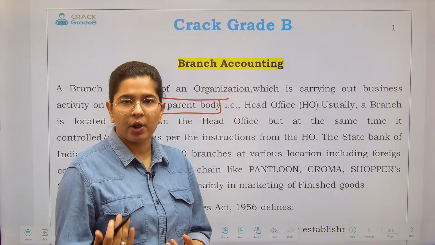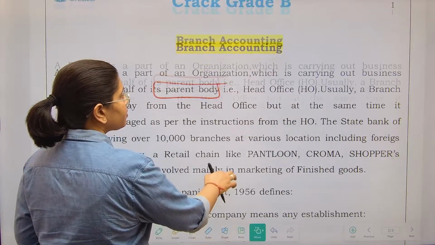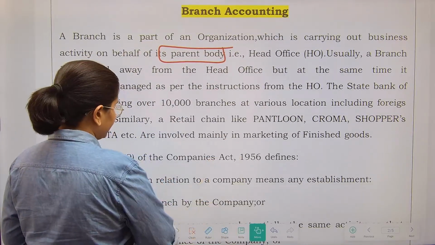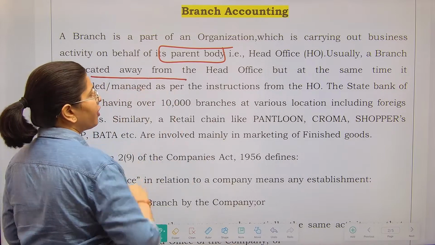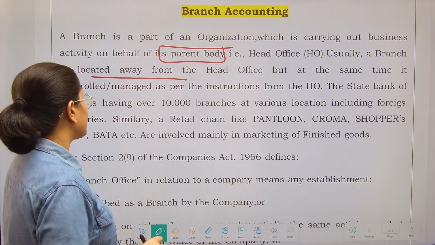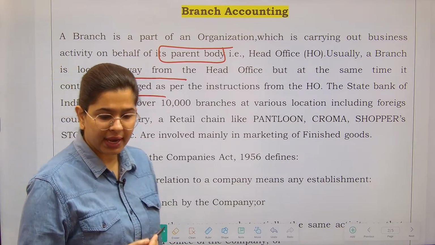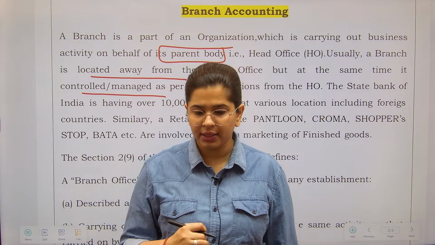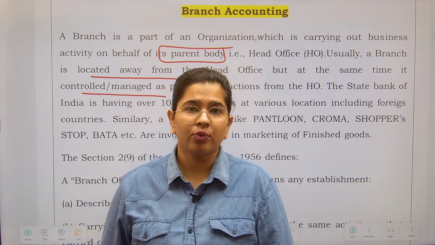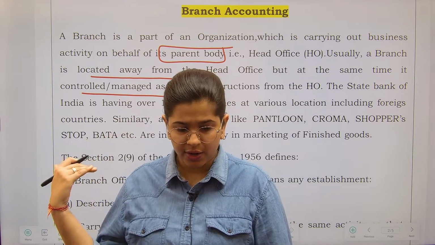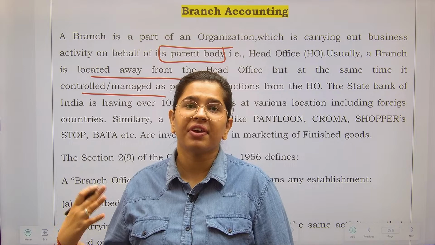You already understand what a branch is. Now, they represent the head office. Usually a branch is located away from the head office, but at the same time it is controlled or managed as per the instructions of the head office. Now I'll tell you one thing. The branch accounts we are studying here, we are studying from the eyes of the head office.